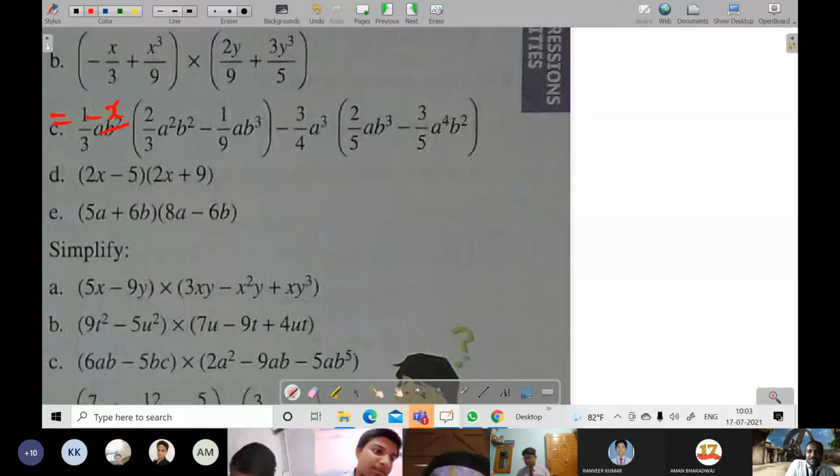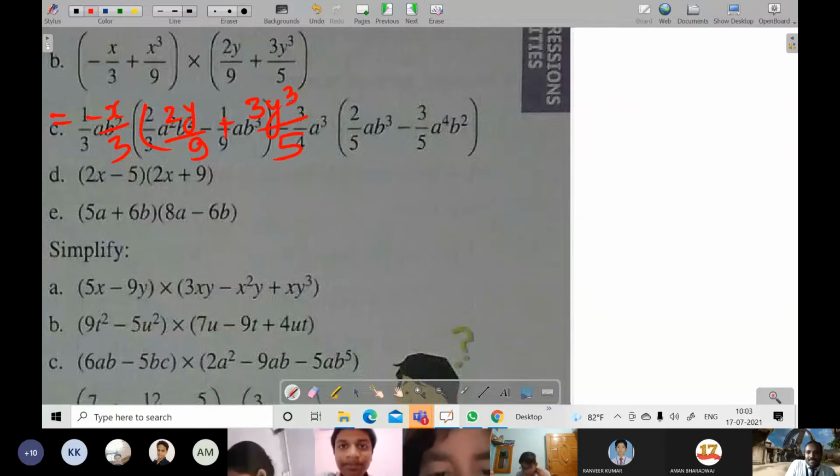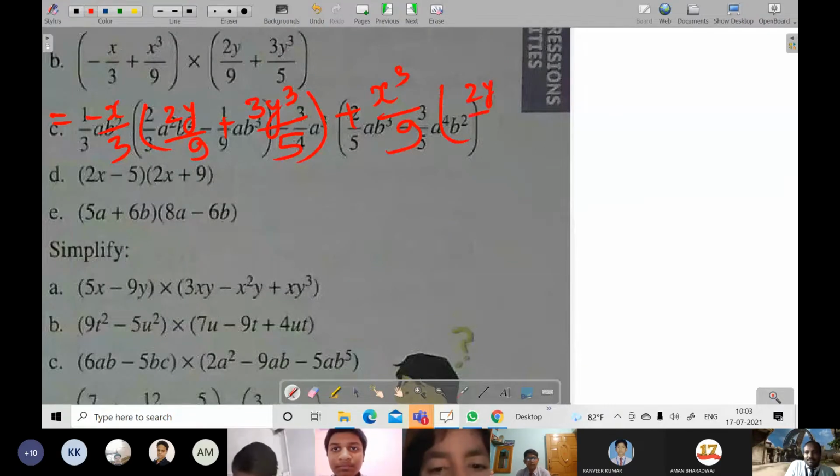So with minus x by 3, this whole expression will be multiplied, 2y by 9 plus 3y cube by 5. And again with plus x cube by 9, it will be multiplied by 2y by 9 plus 3y cube by 5.